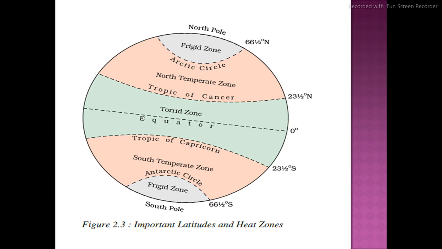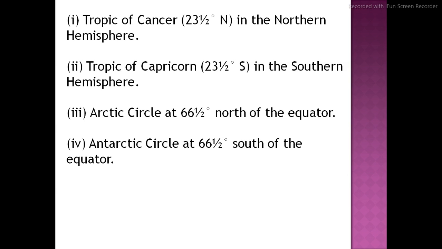Then we are going down, that means the southern hemisphere. Here we are seeing the Tropic of Capricorn, so here 23.5 degree south. At the bottom, Antarctica Circle, 66.5 degrees south. So here we are learning only 4 points, right? Once again I will explain to you. We are understanding only these 4 here. First, Tropic of Cancer and Arctic Circle. These both are in north. Then Tropic of Capricorn and Antarctica Circle. These both are in south. Please observe in the diagram clearly.